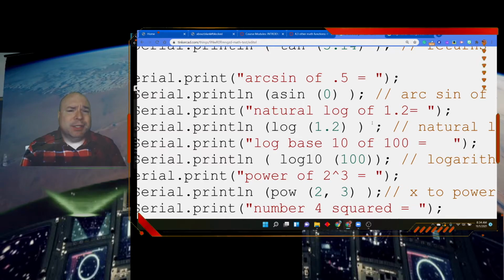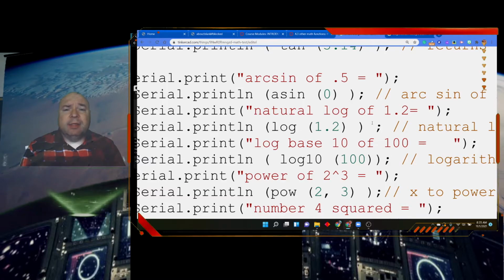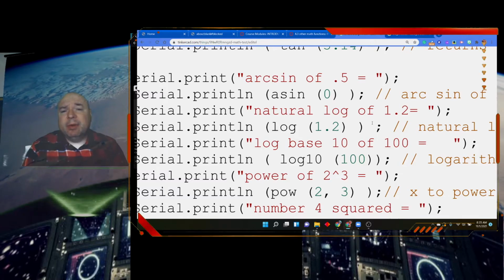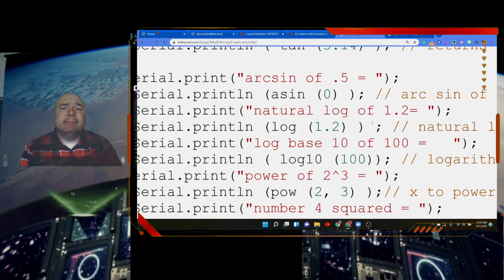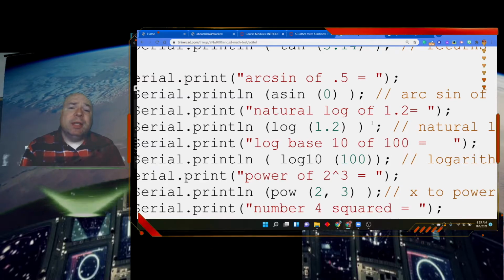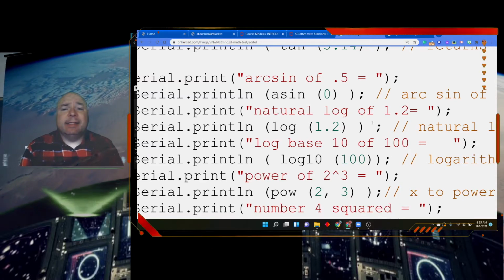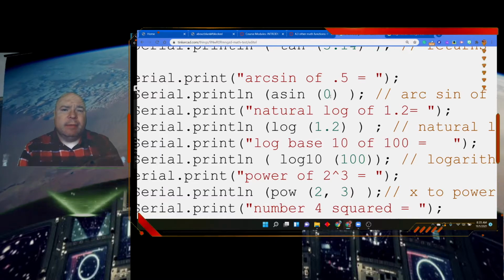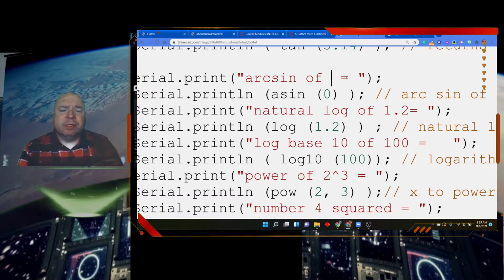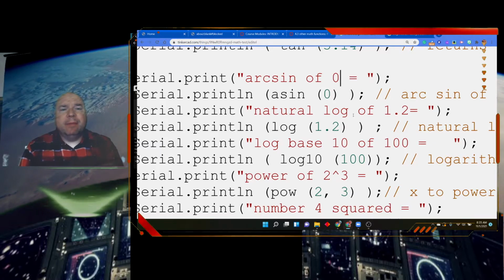Your calculator does it too. Your calculator has an arc sine button. Sometimes we call it the sine to the -1, where you write sine and it has a -1 after it, so the inverse sine. That's probably how they put it on your calculator because they have less space. In code here, we do ASIN, A standing for arc sine. And I think I did 0 here, and I meant to do 0.5, but we'll just do this. Arc sine of 0. There we go.